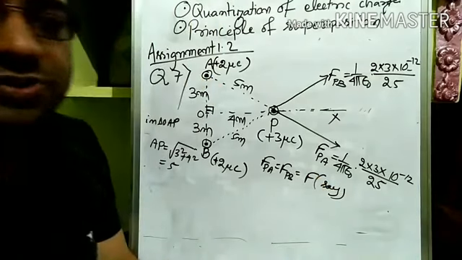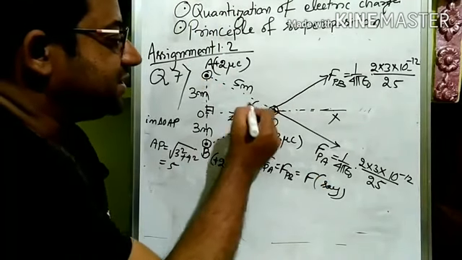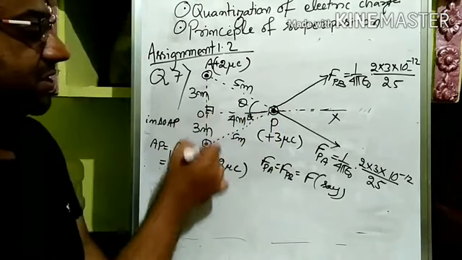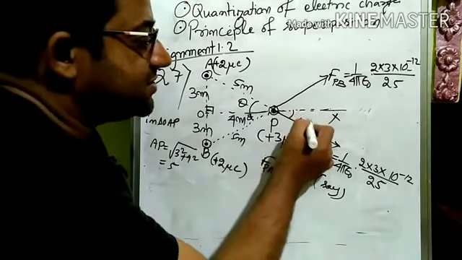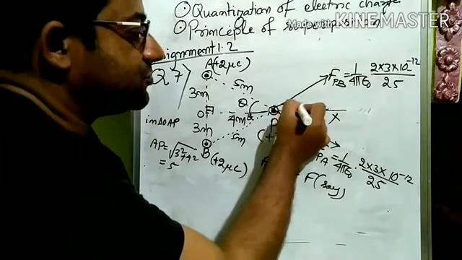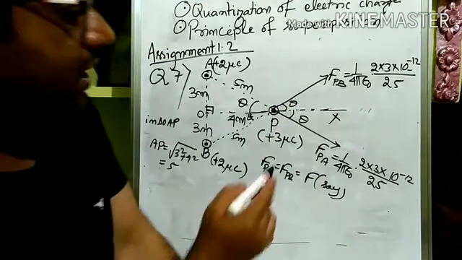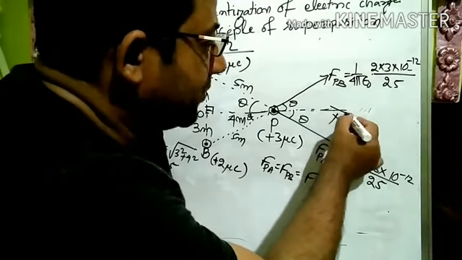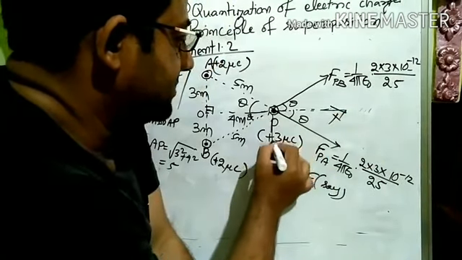So the magnitude is the same. Now see, if this is theta, this also is theta, yes or no? 3 meter, 3 meter. And if this is theta, then by opposite angles, this also is theta. Now FPA, which is equal to F only, can be resolved into two components, yes or no?